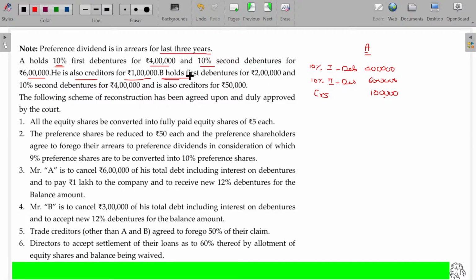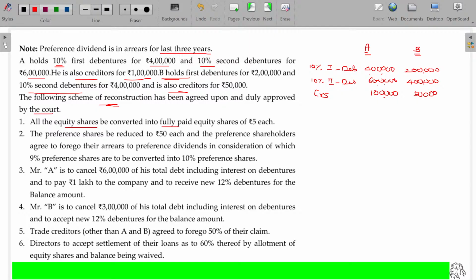B holds first debentures for rupees 2 lakhs, and 10% second debentures of 4 lakhs. He is also a creditor for 50,000 rupees. So A and B are contributors by way of first debentures, second debentures, and creditors apart. The following scheme of reconstruction has been agreed upon and duly approved by the court.